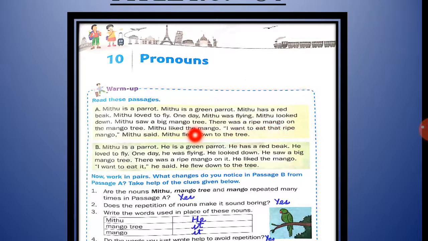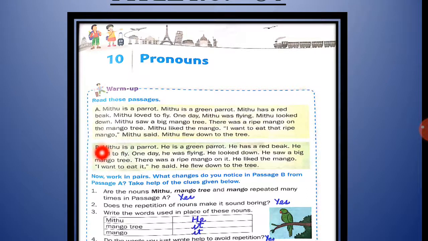The third word is mango tree. So instead of using the nouns again and again, what do we have to do? We have to use pronouns, because pronouns are the words we use in place of nouns. They help us to avoid repeating a noun.